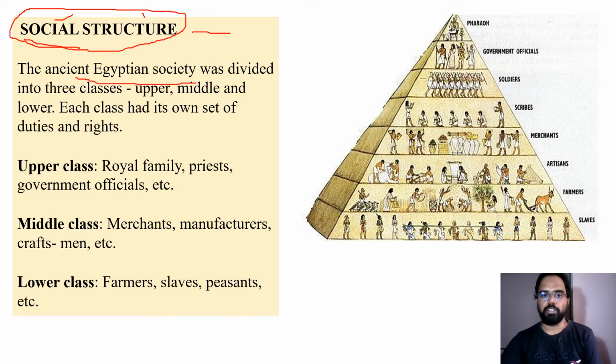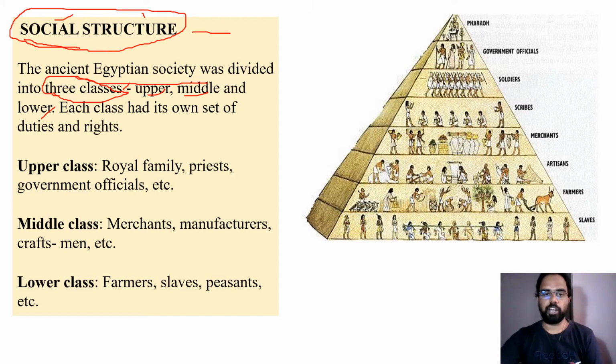The ancient Egyptian society was divided into three classes. So people organized themselves into three different classes: upper class, middle class, and lower class, based on the work they do. It is historians who have divided this. People were doing their work and socially they were enjoying different status.